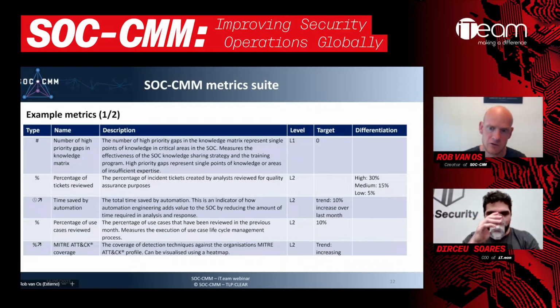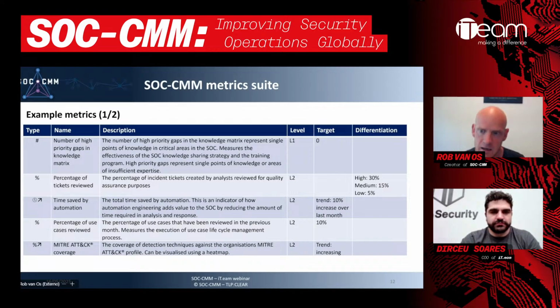We can also have certain targets. For example, the percentage of use cases reviewed should be about 10% per month, so that we can review all the use cases on a yearly basis. We can also do differentiation. So the percentage of tickets reviewed, for example, here, which is an L2 metric, has to do with quality assurance.